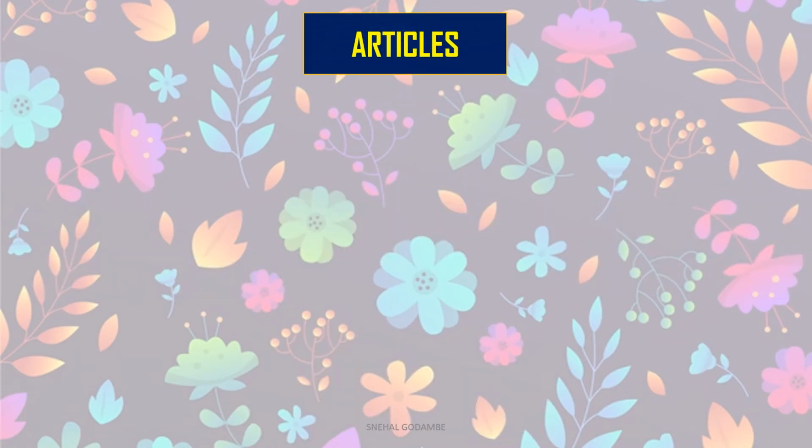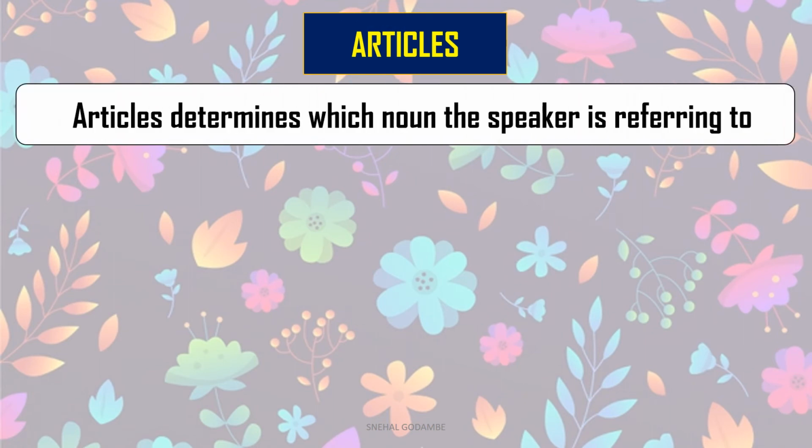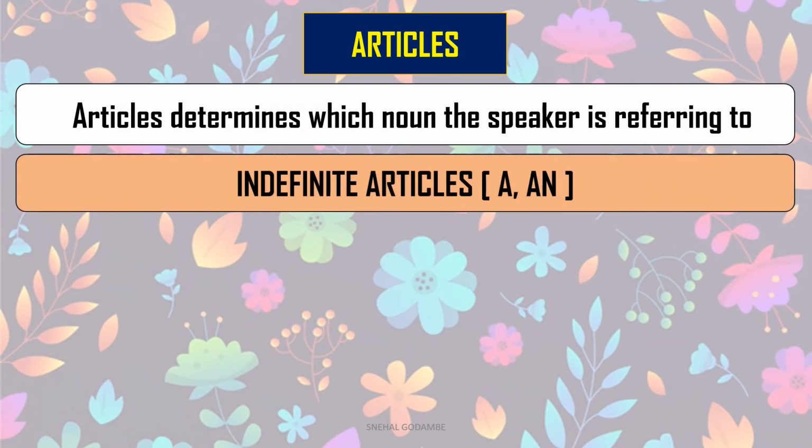So we will begin with the articles. As you know, there are articles a, an and the. We have learnt about them. Articles determine which noun the speaker is referring to. In the first example we saw the county inspector, where the was the definite article. There are two types of articles: definite and indefinite. When you are not sure about it, they are indefinite articles.